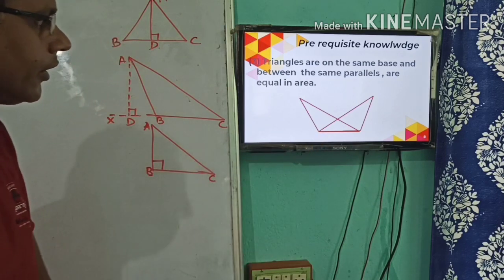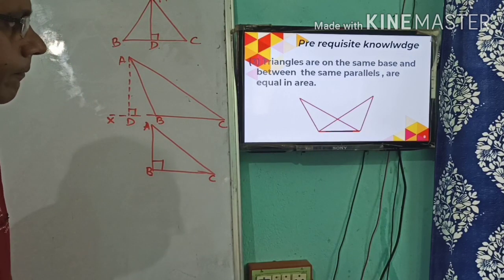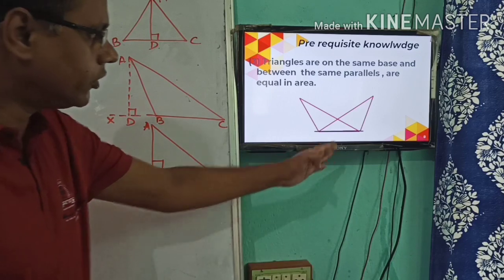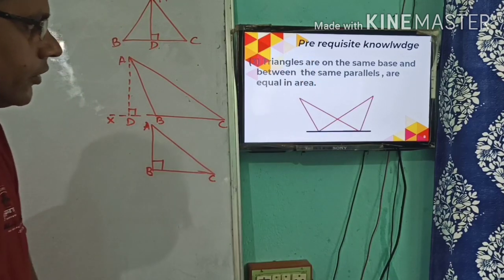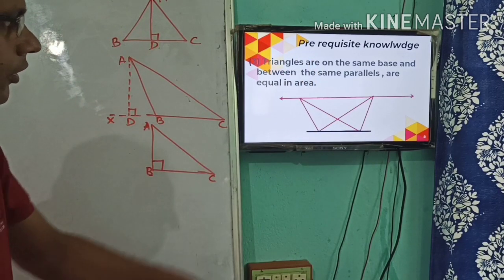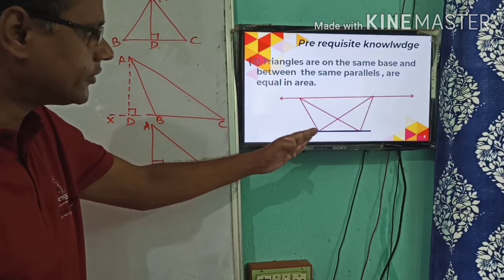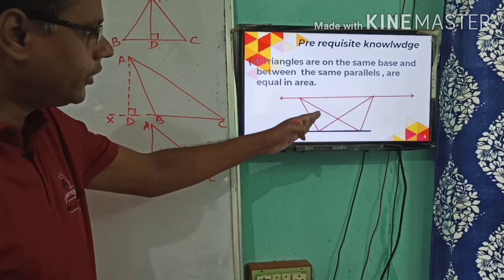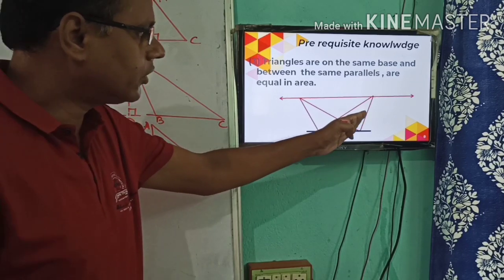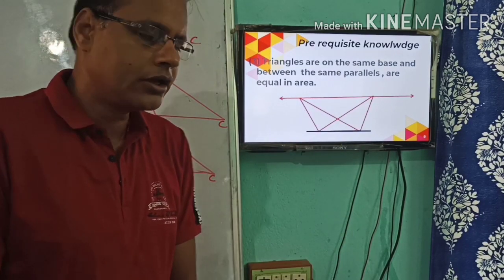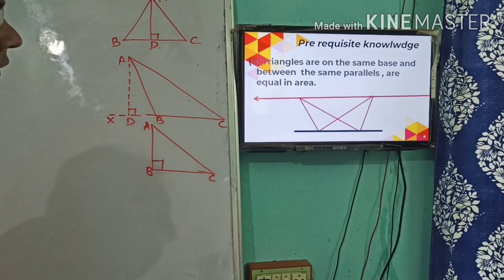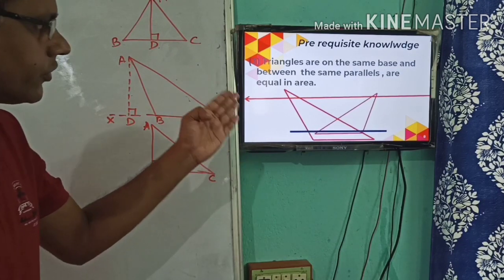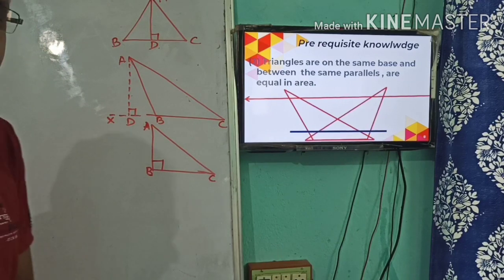You have seen that both of the triangles are coinciding in this bottom line. Okay, and they are lying between parallel lines. You see, this one is your same base, and you see another parallel line here. Here this straight line and this line segment, if they are parallel, then I can tell that the area of this triangle will be equal to the area of this triangle.